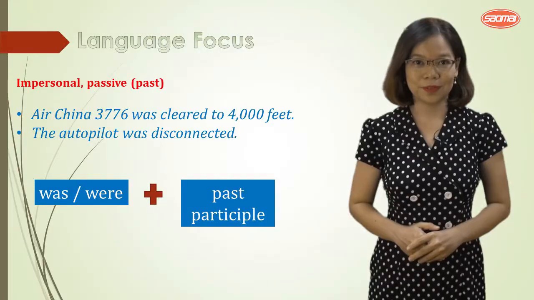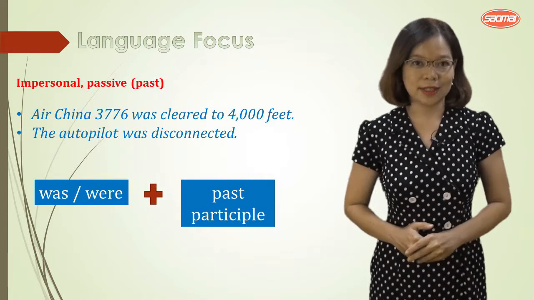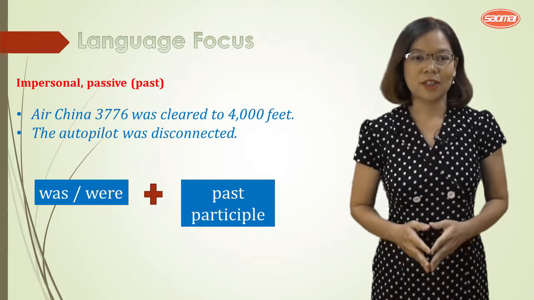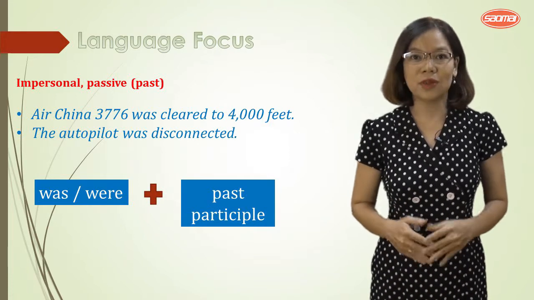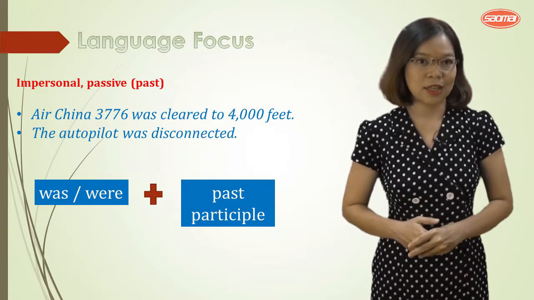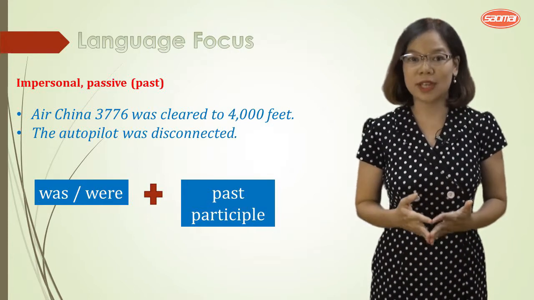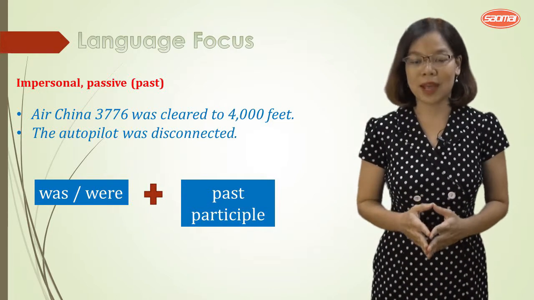Today we will continue Unit 6 and our focus is examples of level bust. Now let's begin. First, I want you to look at the language focus on page 66. Look at the first two examples. Air China 3776 was cleared to 4,000 feet. The autopilot was disconnected. These two sentences are passive voice, and the tense is simple past.